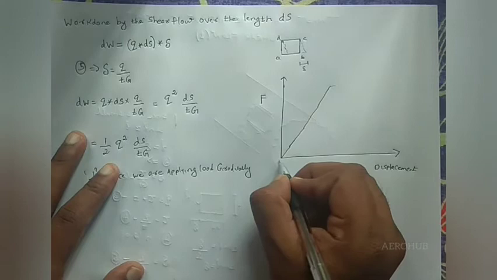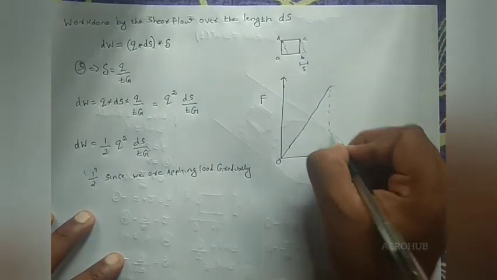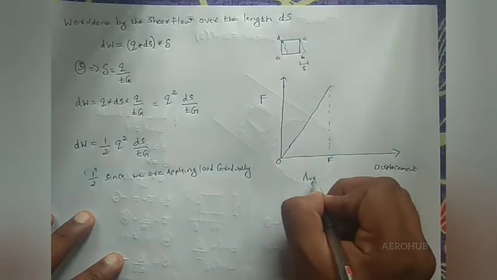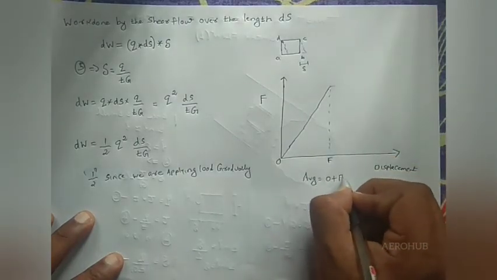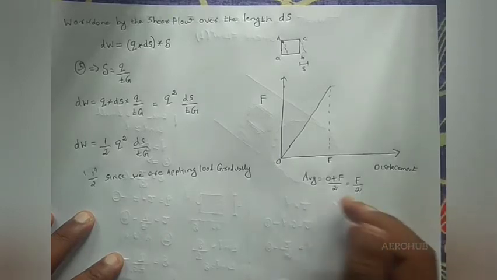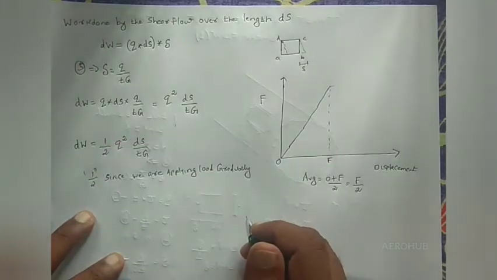Okay, so it will be starting from 0, it will reach a maximum. This is the maximum F. If you take the average, it will be 0 plus F by 2, it will be F by 2. So I am including 1 by 2. So that is dw is equal to 1 by 2 into Q square ds divided by Tg.